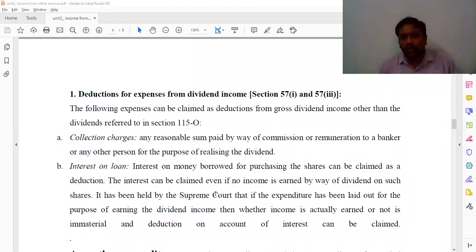So here, the interest on money borrowed for purchasing the shares can be claimed as a deduction. The interest can be claimed even if no income is earned by way of dividend in such shares, as held by the Supreme Court. The expenditure has been laid out for the purpose of earning dividend income. Whether income is actually earned or not, the deduction on account of interest can be claimed. So once again, listen here. While calculating the interest income, we take the annual average for 6 months and show it as income. But while calculating the deduction, only the months he gave are calculated. Now see the format once.